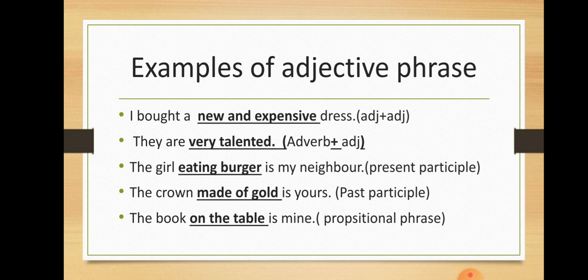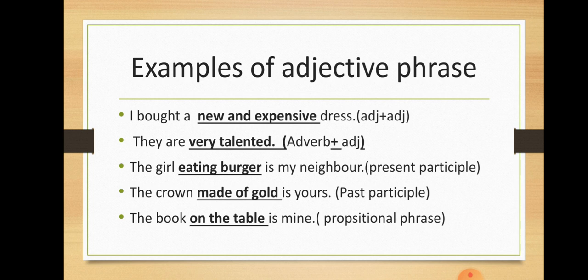So you can also say he is extremely tired. Extremely tired. Now extremely is an adverb, tired is adjective. She's so beautiful. Now so is adverb of degree, beautiful is adjective. So whenever we have an adverb with an adjective, both of them joined together form an adjective phrase. Now see the third example.